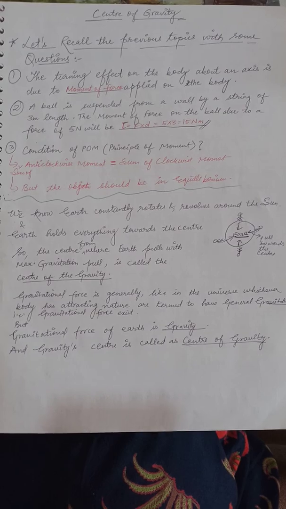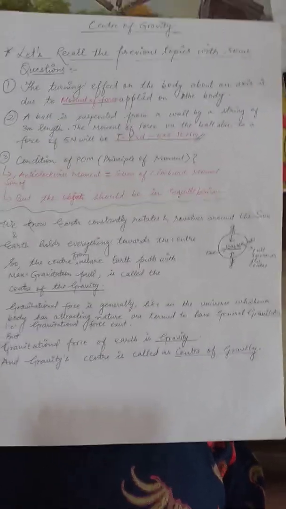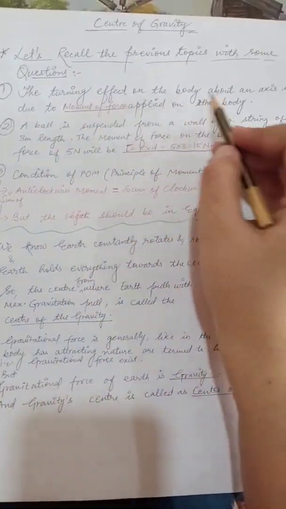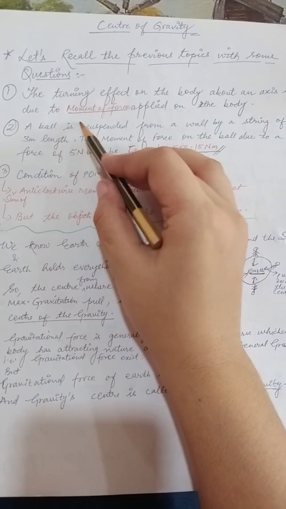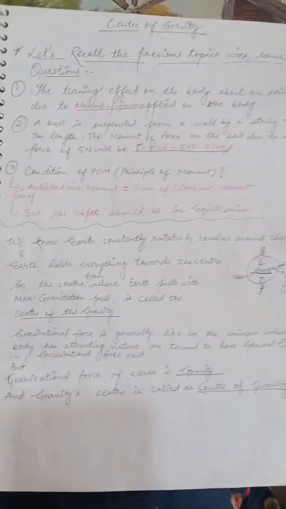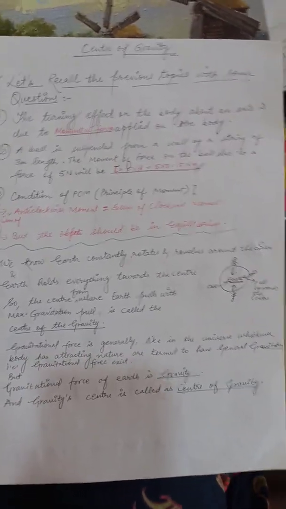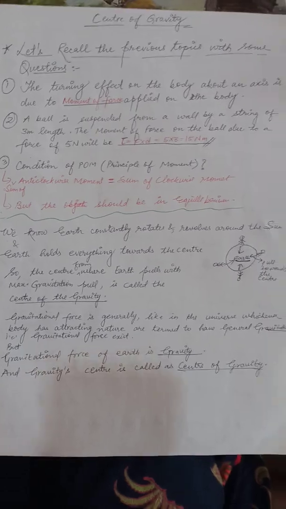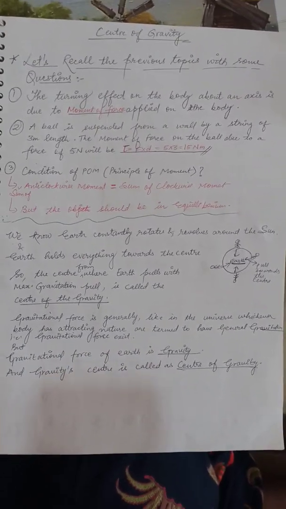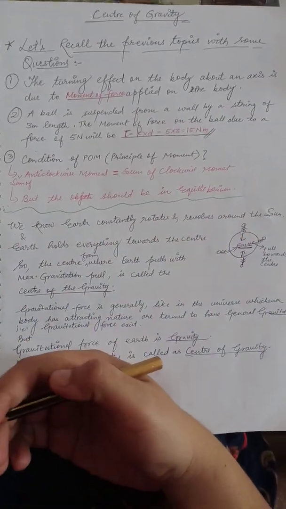But before starting this topic, let us recall the previous topics with some questions. Question number 1 is, the turning effect on the body about an axis is due to dash applied on the body. What could you imagine if I am asking this question? You might be thinking about the turning effect. The turning effect on the body about that axis, what I have told you, what is it? It is moment of force.